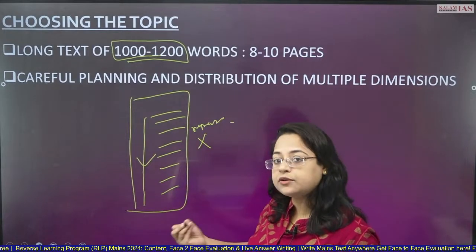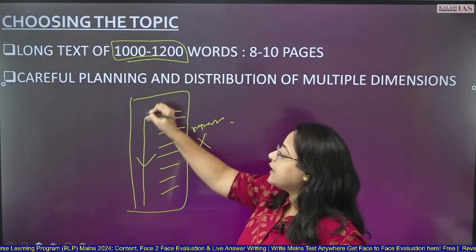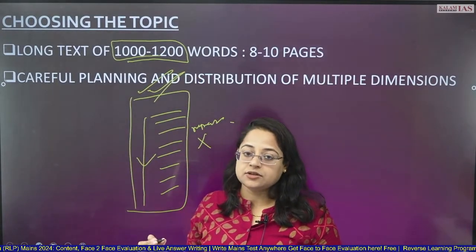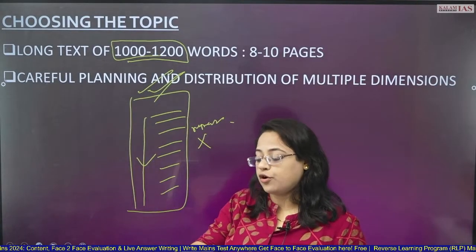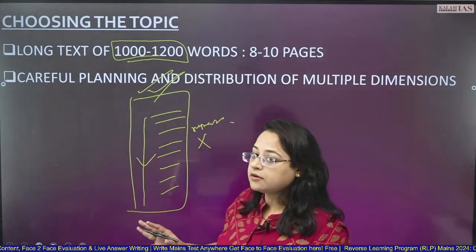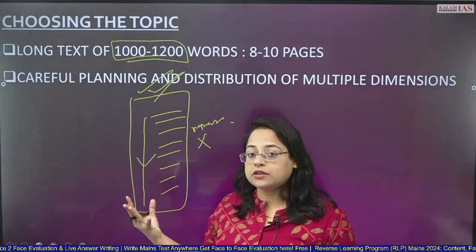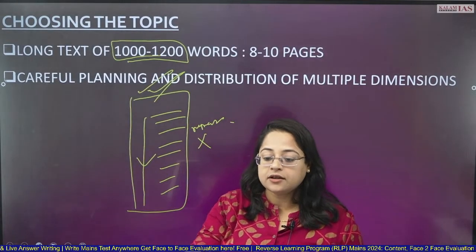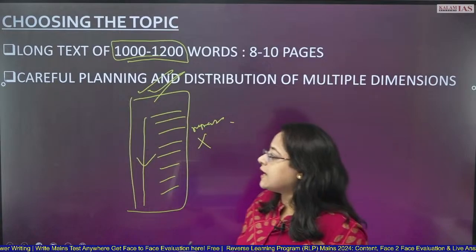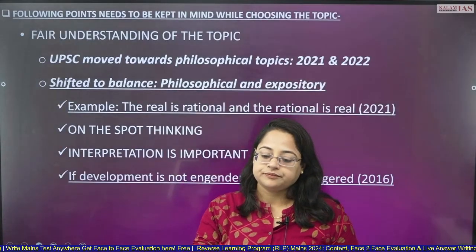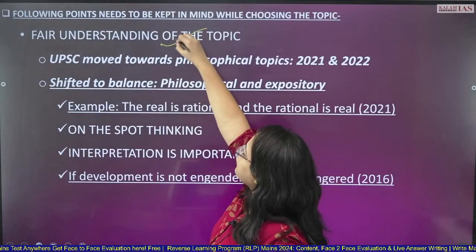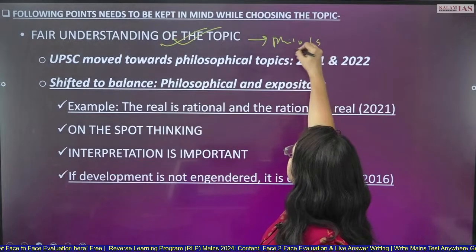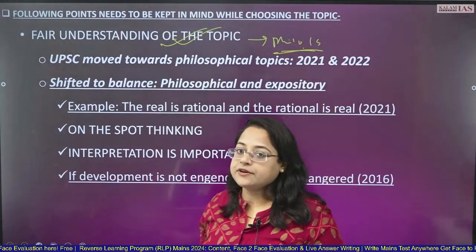Okay, we'll see what are the pointers to check. There should be careful planning and also distribution of your multiple dimensions. That topic is going to be your topic where you are very comfortable, because you have to write a long text of 1000 to 1200 words on it, 8 to 10 pages. Understanding: you should have a fair understanding of the topic firstly. Maybe it's a philosophical topic or a GS based topic.